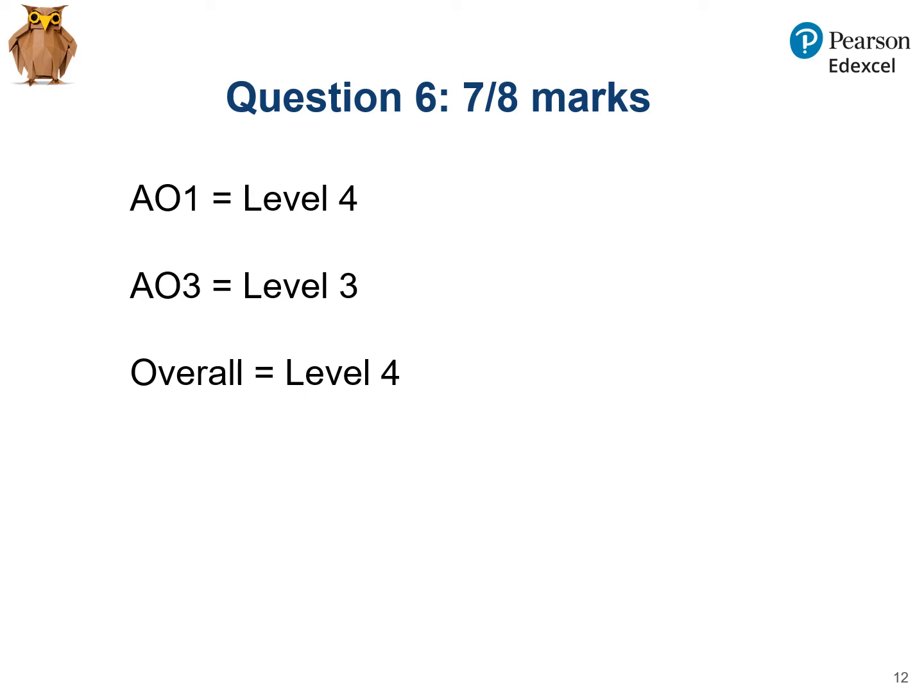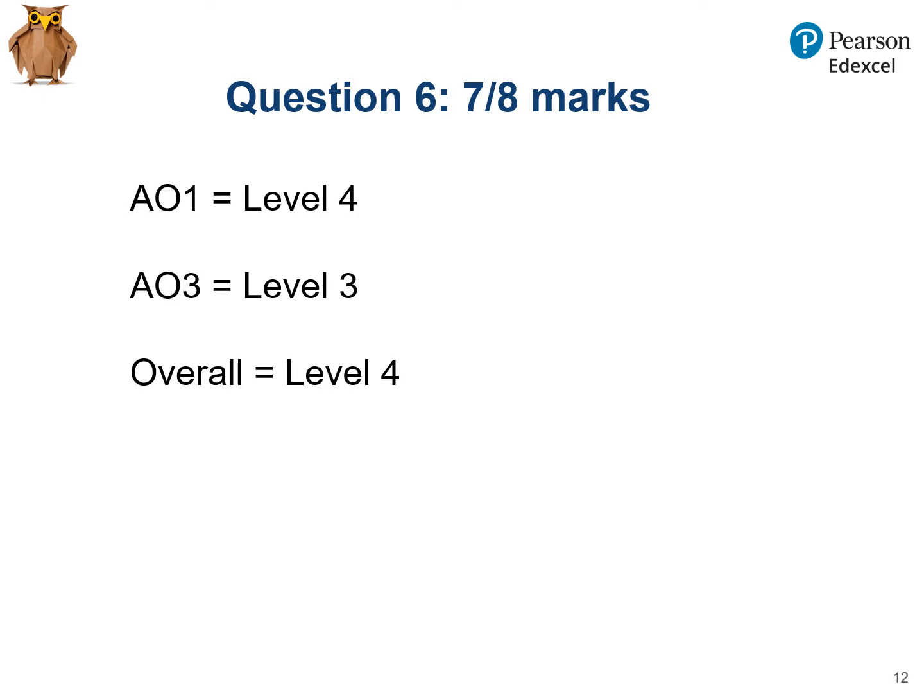So a best fit approach is taken to marking. A good question which was asked in our live training was what would happen if the AO1 was judged to be only level 1, or actually much more likely if the AO3 was judged to be only level 1, but the AO1 was judged to be level 4. Well then it would either be a level 2 or a level 3 response overall, and the examiners would look at the kind of holistic judgment, the question overall, and decide whether it was just one side of the line or the other.